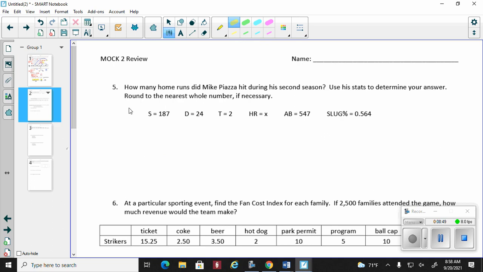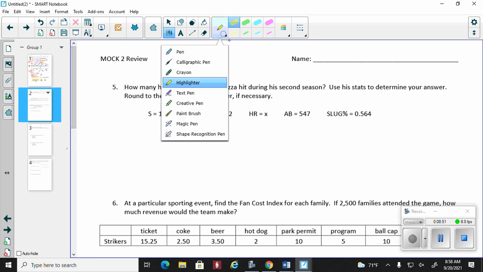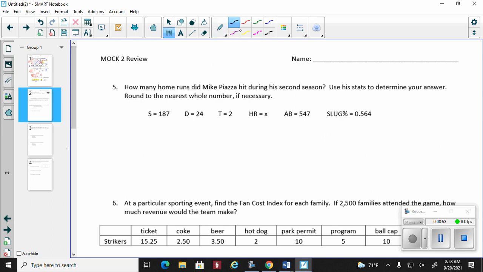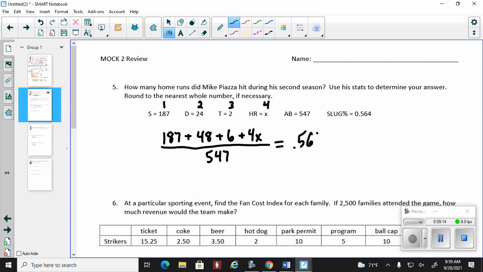All right. How many home runs did Mike Piazza have? Again, same question, except now we're actually solving. We're going to work a little backwards. 1, 2, 3, 4. So 187 plus 24 times 2 is 48 plus 3 times 2 is 6. Oh, home runs, we have an x. We're going to do 4x over 547 is equal to 0.564.